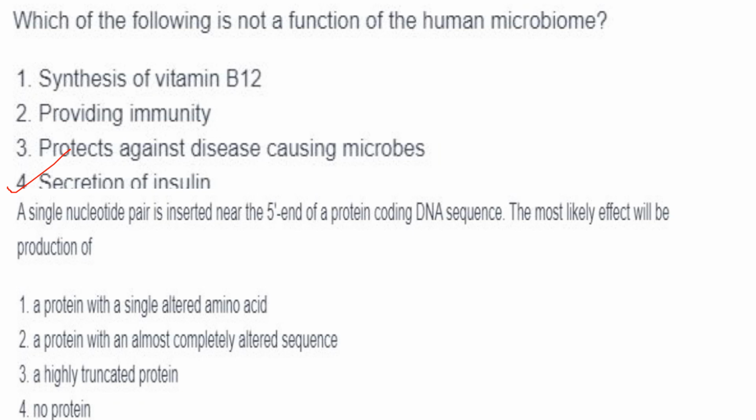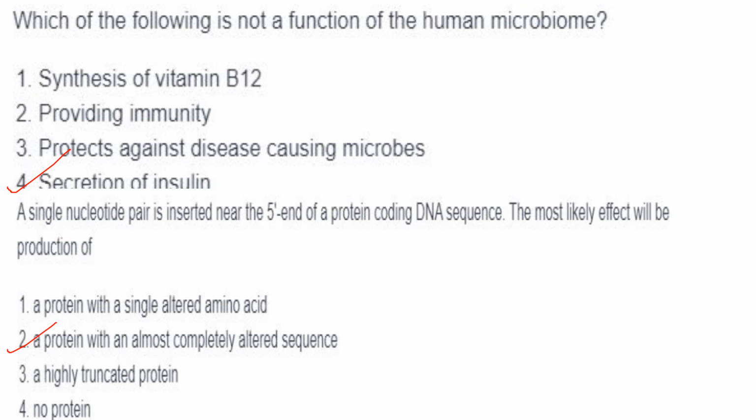Then next one. A single nucleotide pair is inserted near the 5' end of a protein coding DNA sequence. The most likely effect of this will be a protein with an almost completely altered sequence, because this insertion will result in what is called a frame shift mutation. So it will result in a protein with almost completely altered sequence.